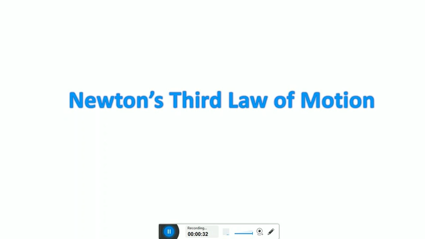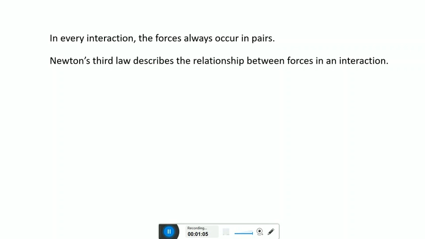We have considered force as a push or pull. A force acting on any body is always the result of interaction with another body. When you push on a wall, it pushes back on you. This brings us to Newton's third law. In every interaction, the forces always occur in pairs. Newton's third law describes the relationship between forces in an interaction.